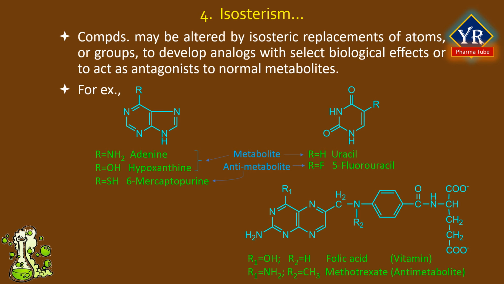Similarly, replacement of the hydroxyl group of pteroyl glutamic acid, that is folic acid, by the isosteric amino group and addition of the methyl group to the PABA leads to the widely used methotrexate, a folate antimetabolite. Replacement of the hydrogen at the fifth position of uracil with the isosteric fluorine produces 5-fluorouracil,